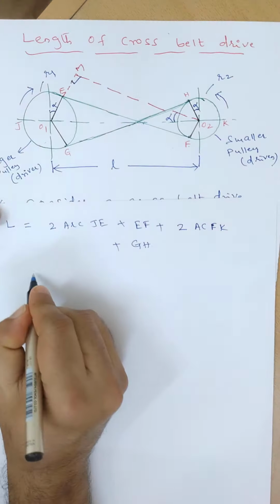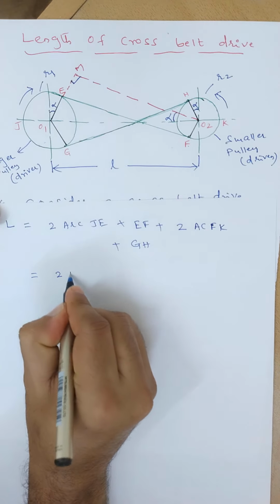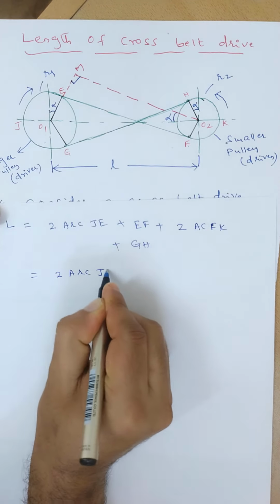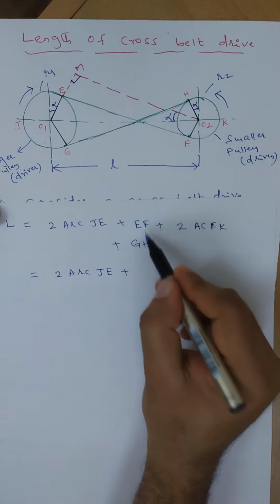Okay, now again simplify here, 2 times arc JE plus EF and GH.